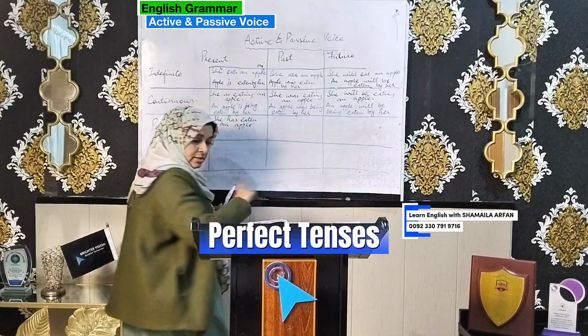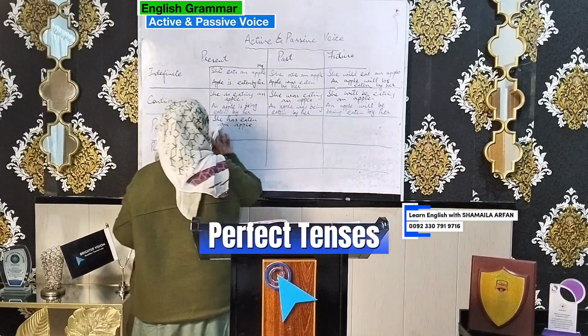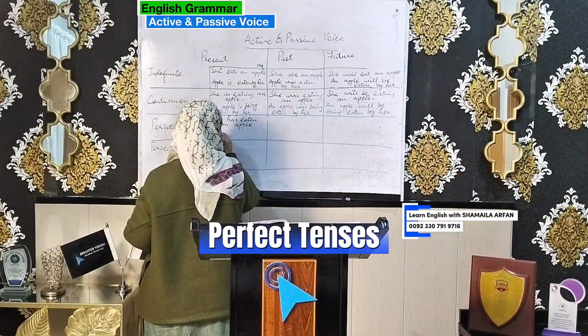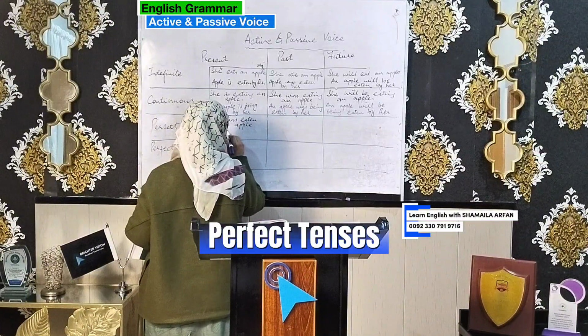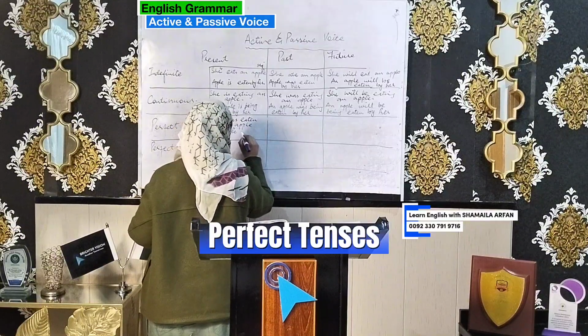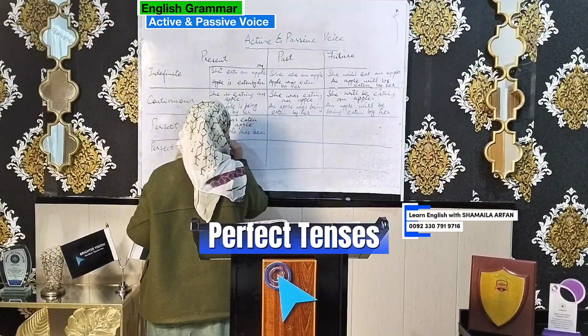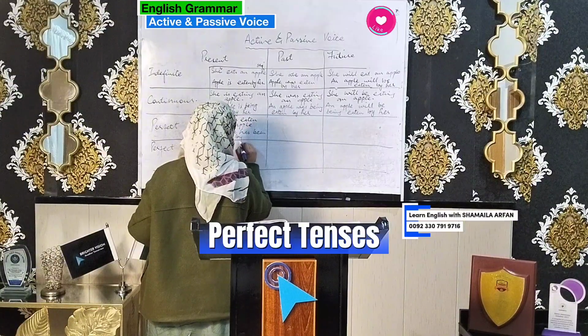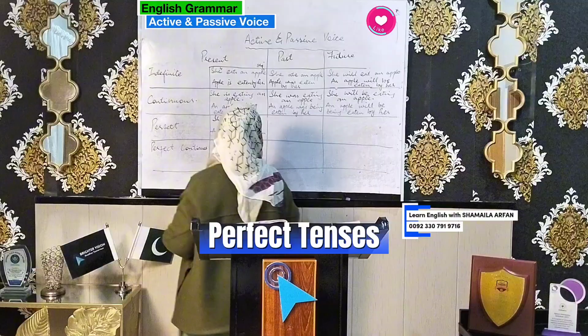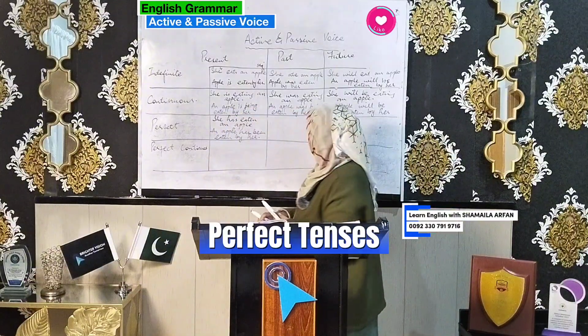An apple has been eaten by her. I think no confusion should be there.